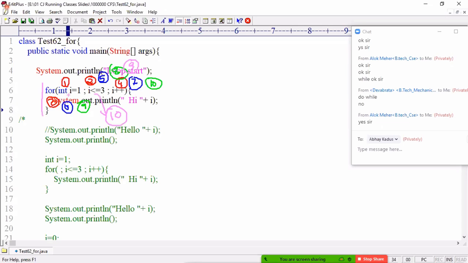Then tell me, can I access this i variable outside of the for loop? Like in while and do while, can I access the i variable outside of the loop? No, you cannot, because its scope is over. The compiler will throw an error.